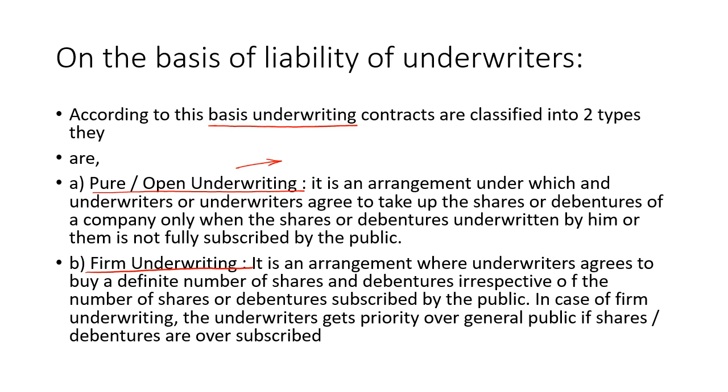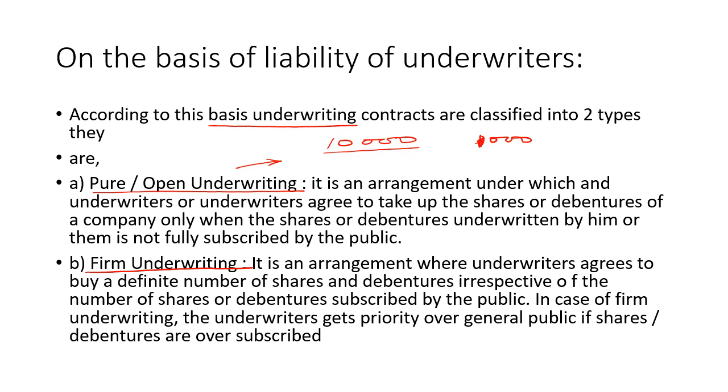Suppose 10,000 shares are there as a whole and all are bought by the public. What is the liability of the underwriter? The liability is nil. If 1,000 shares are unsold, then these 1,000 are the liability of the underwriter.